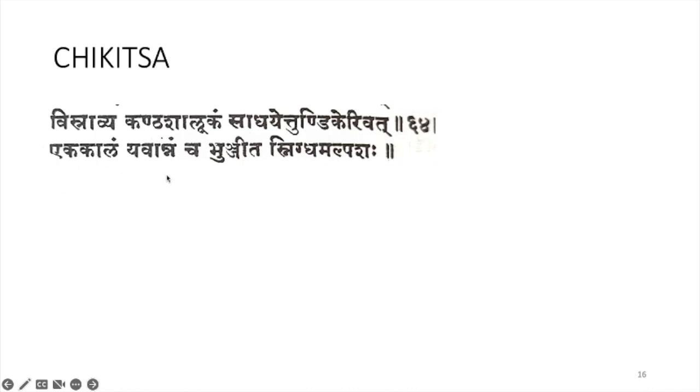And one time you have to eat Yavanna prepared with Sneha, Snigdham Alpashaha. After adding Sneha, you can have Yava Annam. So this is the Kanda Shaluga Chikilsa according to Susru Samhita, and Tundigeri Chikilsa is mentioned in Talugata Rogas in Susruta Samhita.